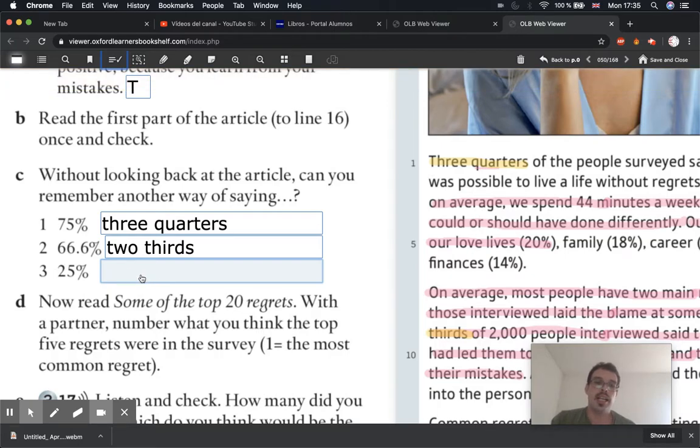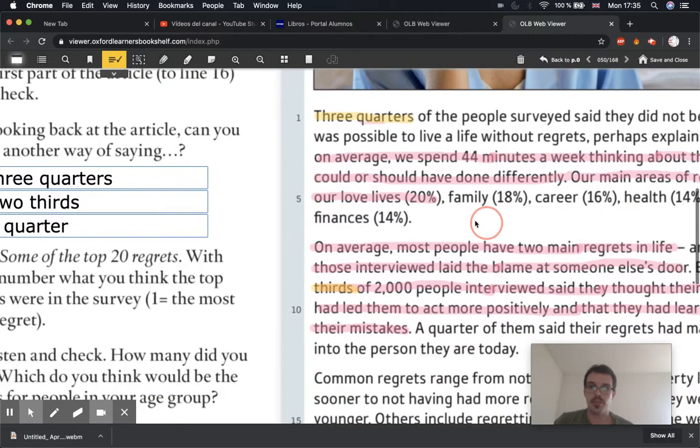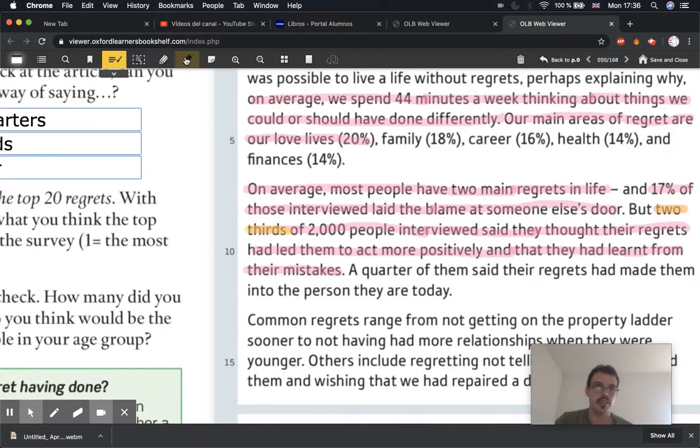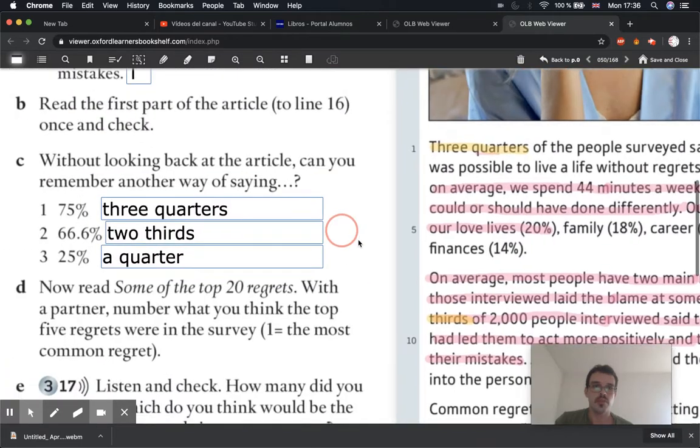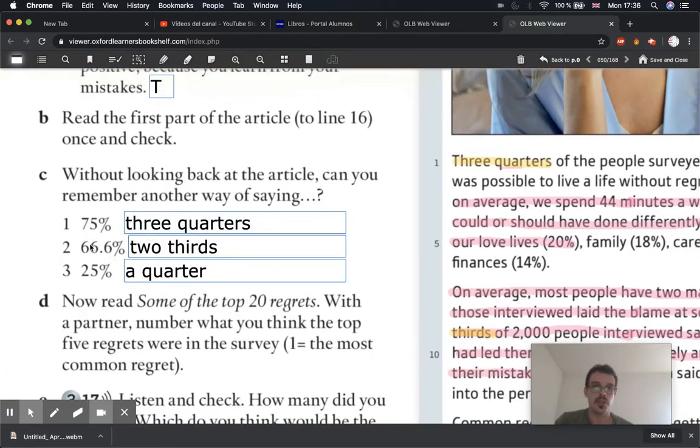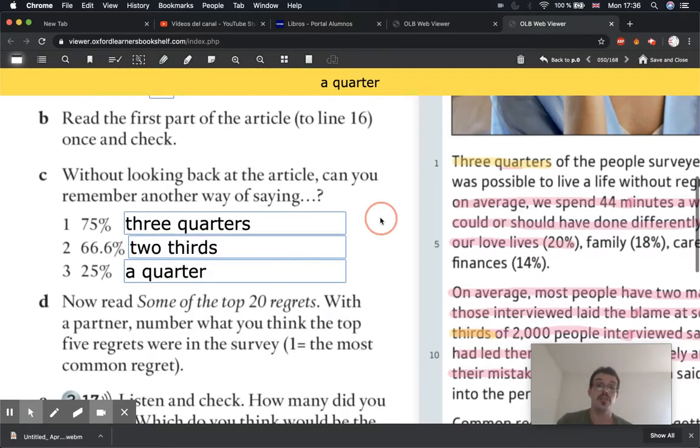And the last one is 25%. So 75% is 3/4, and 25%, of course, is a quarter, or 1/4. Does it say this in the text somewhere? Yep, it does. A quarter. So, 75%, 3/4; 66.6%, 2/3; and 25%, a quarter.